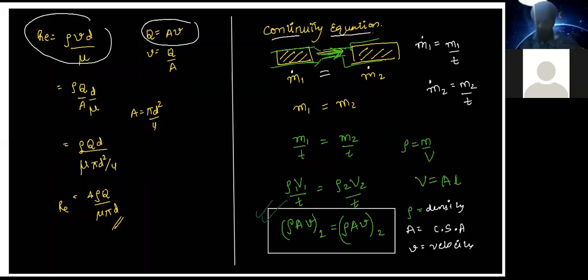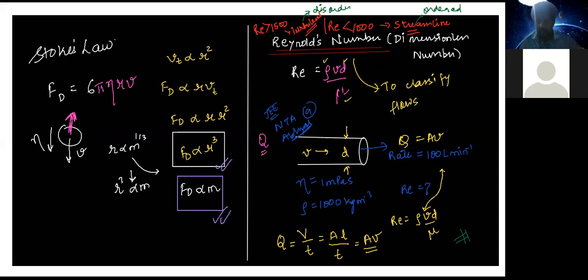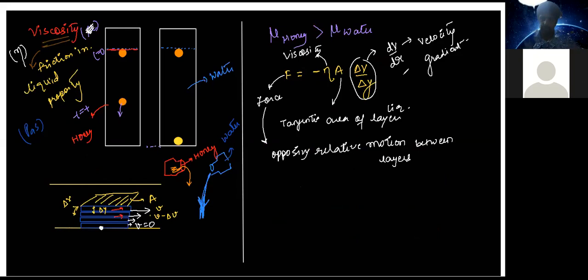So let's recall. Where was it? This one, right? Ask the question. So what is delta V and delta Y? When I'm talking about delta V, you can call it the difference between velocities of two layers. See here, velocity of one layer is V, whereas velocity of another layer is V minus delta V. So the difference between velocities of two consecutive layers is delta V.